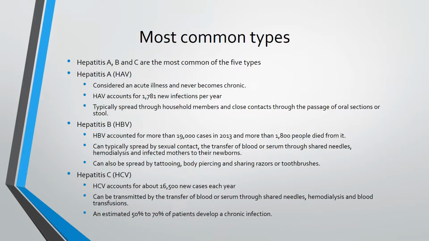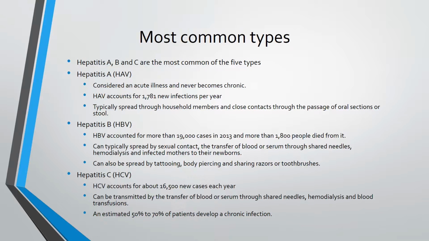HBV accounted for more than 19,000 cases in 2013, and more than 1,800 people died from it. It can typically spread by sexual contact, the transfer of blood or serum, through shared needles, hemodialysis, and infected mothers to their newborns. It can also be spread by tattooing, body piercing, and sharing of razors or toothbrushes.